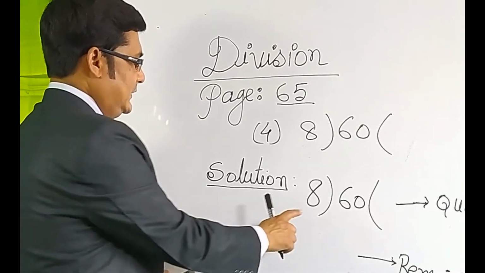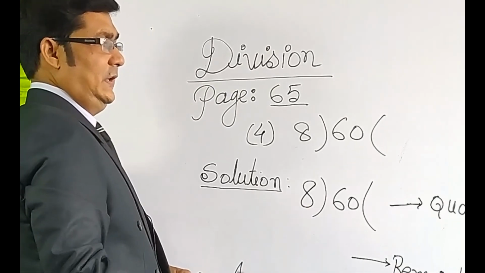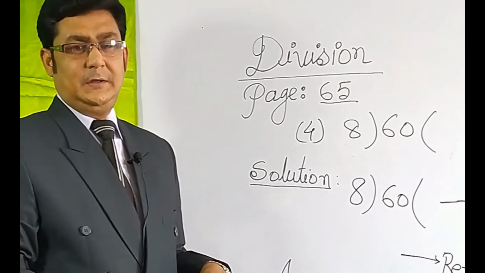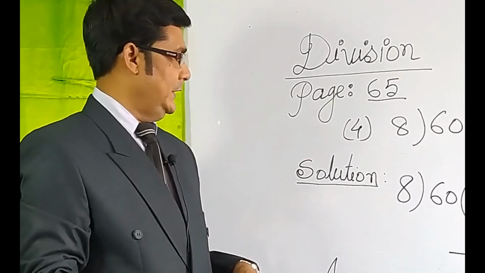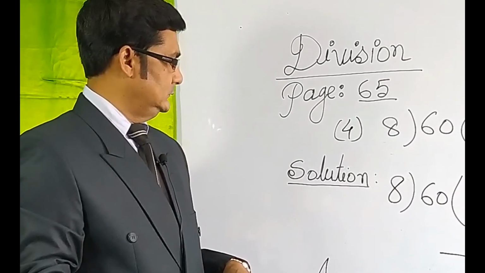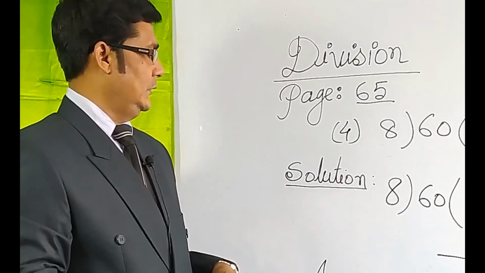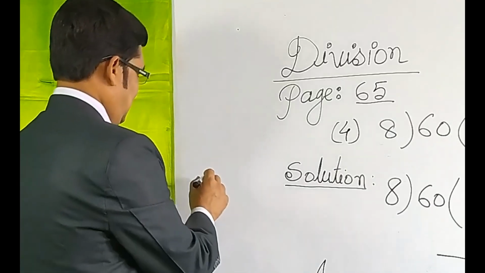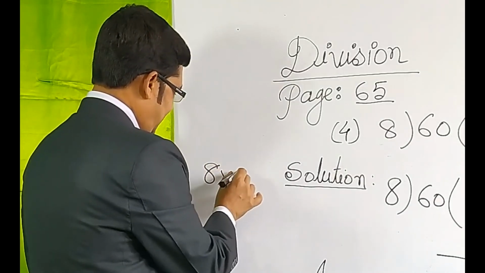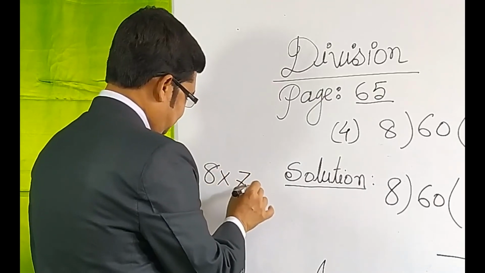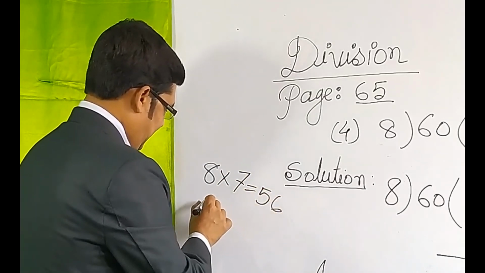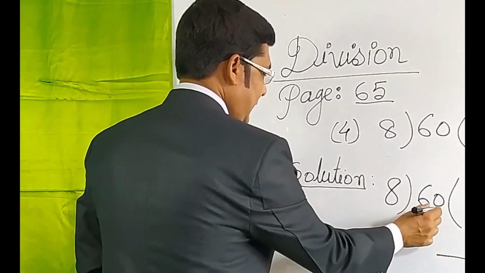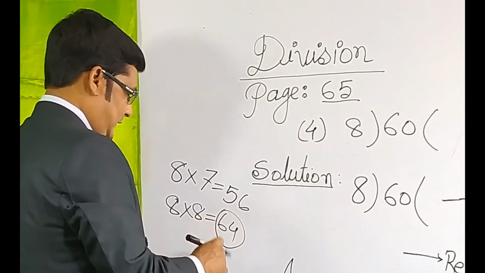So, 8 1s are 8, 8 2s are 16, 8 3s are 24, 8 4s are 32, 8 5s are 40, 8 6s are 48, 8 7s are 56, and 8 8s are 64. This is not allowed, because here given is 60, but our result is 64, so it is not allowed.